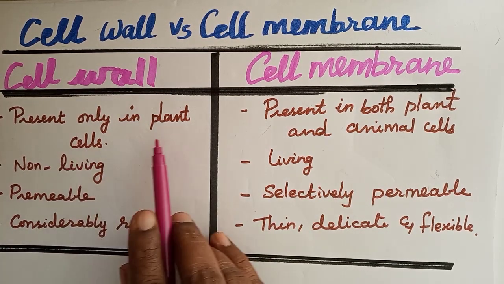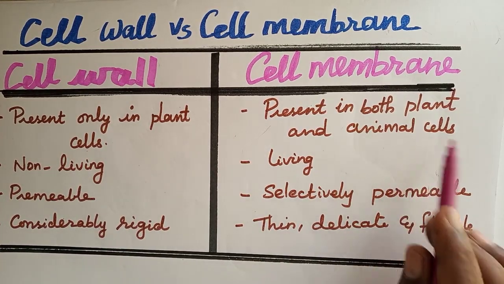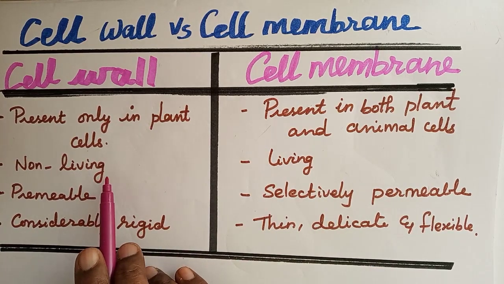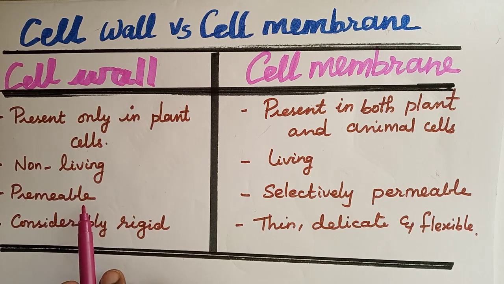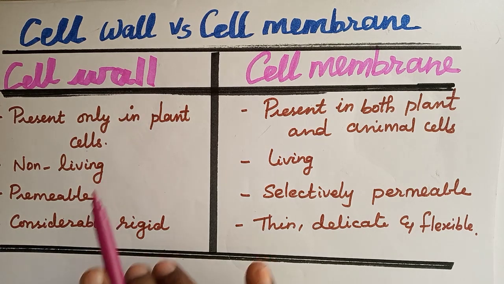Cell wall is present only in plant cells. Cell membrane is present in both plant cells and animal cells. The cell wall is non-living, while the cell membrane is living. It is fully permeable, it will allow all things inside, but the cell membrane is selectively permeable: only selected things enter the cell. The cell wall is considerably rigid, while the membrane is semi-rigid, thin, delicate, and flexible.